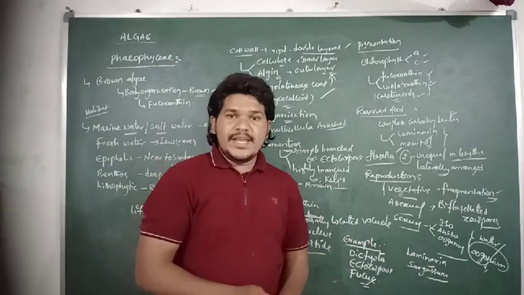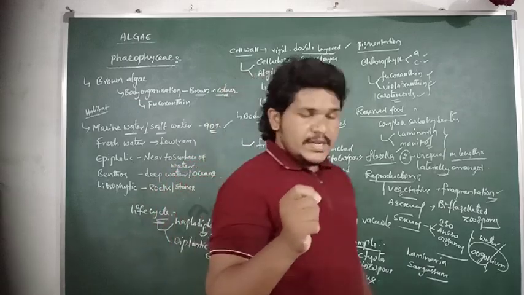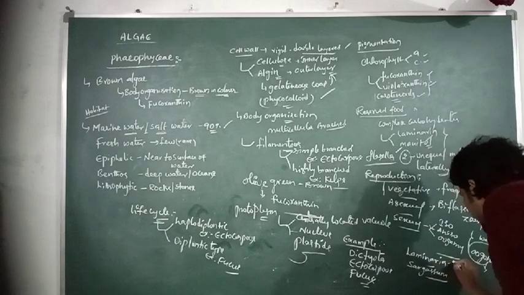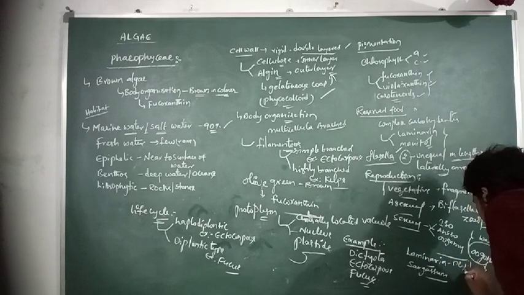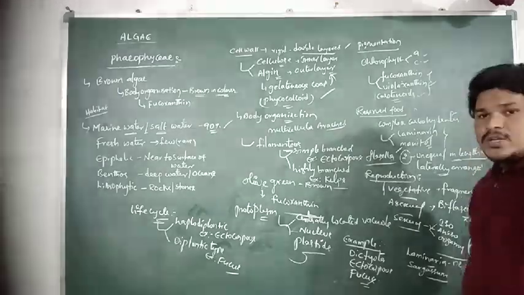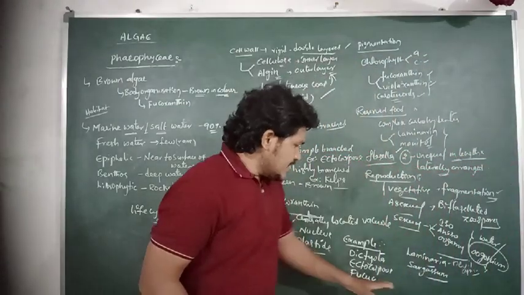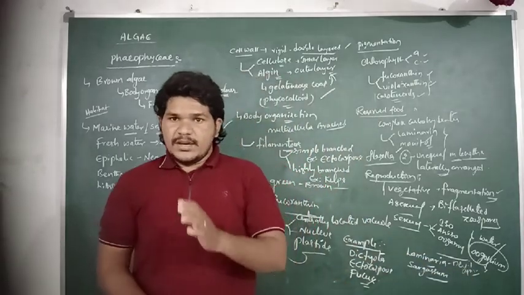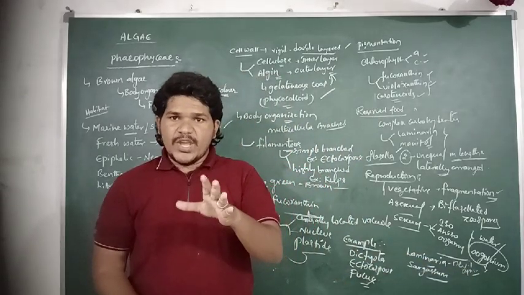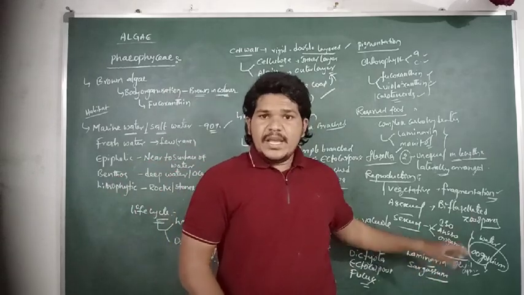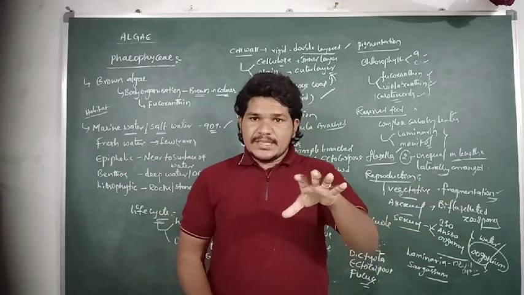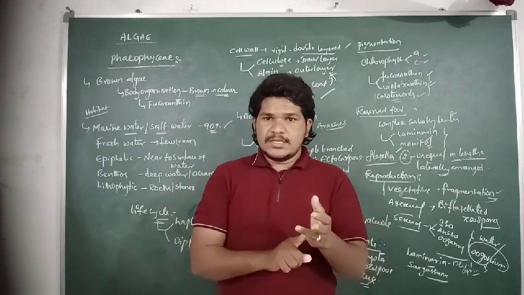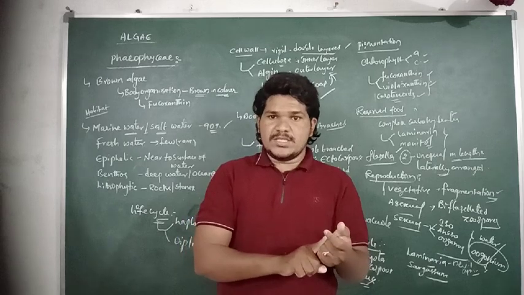Laminaria is commonly called the devil apron. If we observe the body organization of Laminaria, there are three different kinds of body parts: hold fast, stripe and fronds.